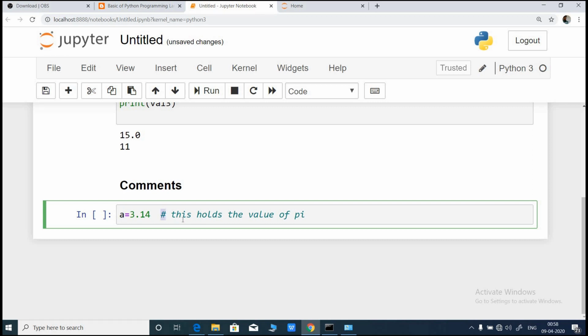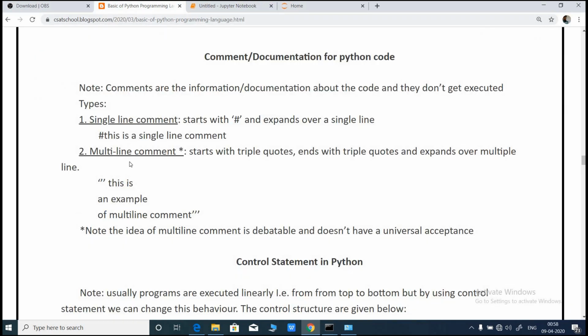It doesn't have any execution purpose. That is, it doesn't get executed. Whatever you write in it, it really doesn't matter. So comments can be done in two ways, a single line and a multi-line. Here we have demonstrated that using a hash we can add a single line comment. That means we cannot move it to the next line. If I have to write another line of comment, I have to add another hash. I can add as many hashes in a program as I want, on each and every line. So this is one of the ways.